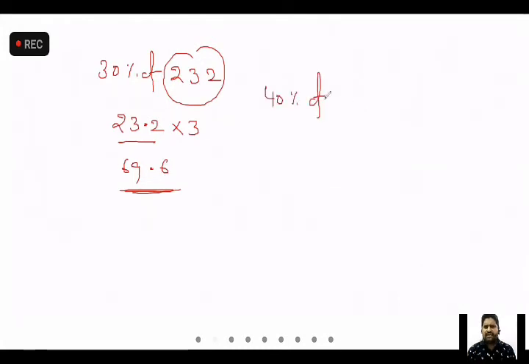For example, if I ask you what is 40% of 24, what is 40%? 10% will be 2.4. 40% is into 4. 24 fours are 96, which will be 9.6.